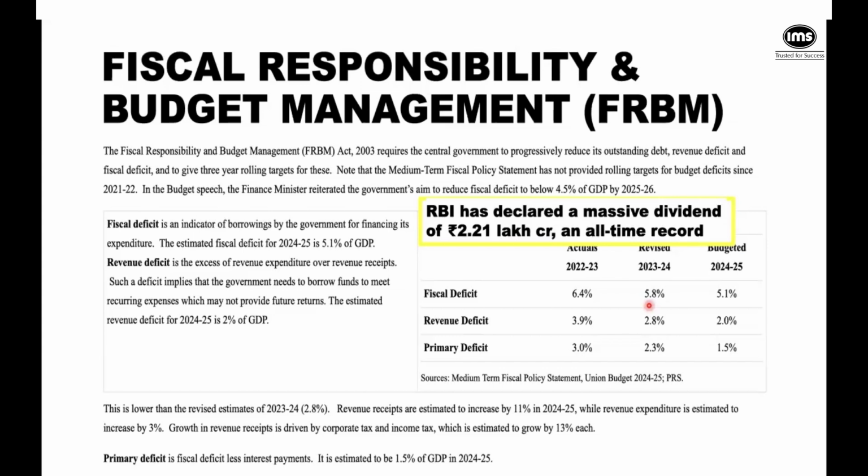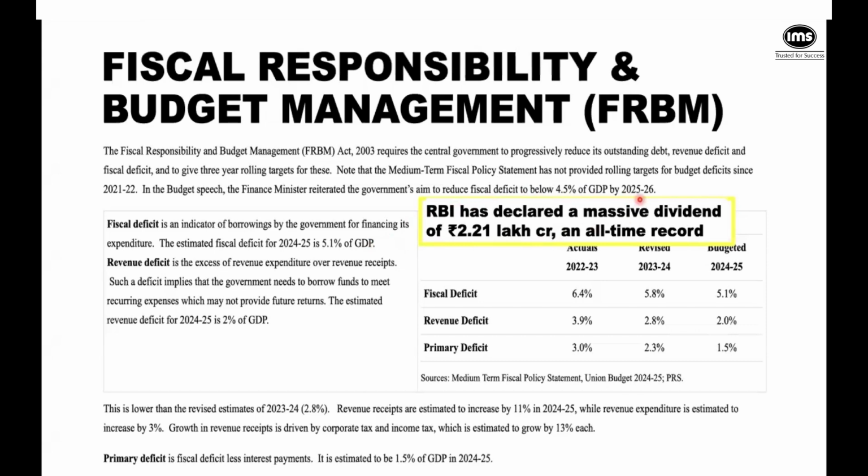Because actually the government has been spending a lot. But it has been lucky that it was always also able to garner funds. Yet, despite getting all this bonanza money coming in, there is currently a deficit of 5.1%. Okay, and that is what we are saying, that there is a fiscal deficit of 5.1%, and the next year they have to reduce it further and further, so that by the next year they are bound to report to Parliament that it came down to 4.5. So ideally we want it to be 3%. That's the idea. Okay. So I hope it was helpful.